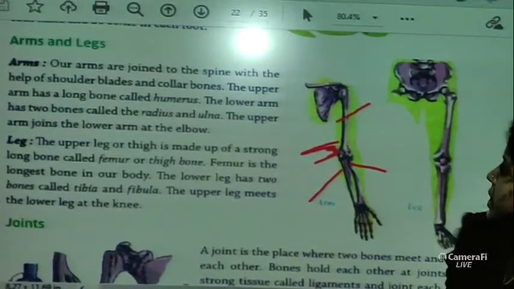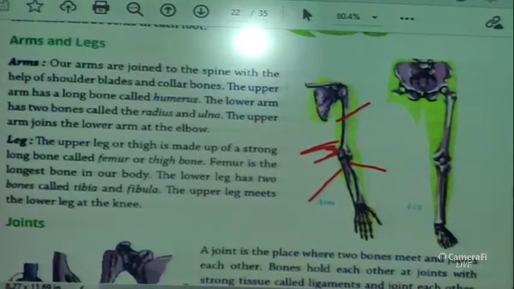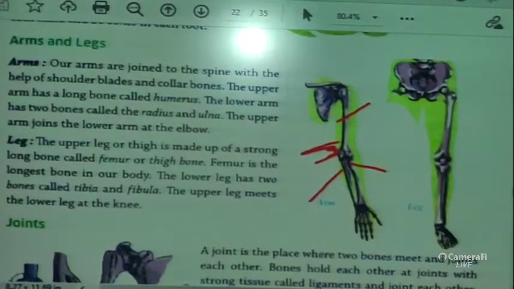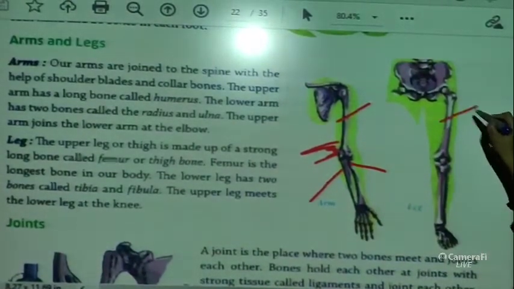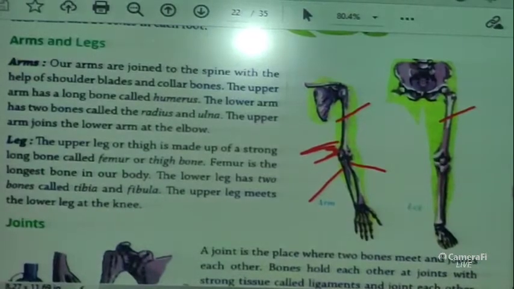Okay, now legs. The upper leg or the thigh is made of a strong, long bone called the femur, or the thigh bone, right? And it is the longest one in the human body. See the upper bone, the thigh, this one, right? The femur is the longest bone in our body.